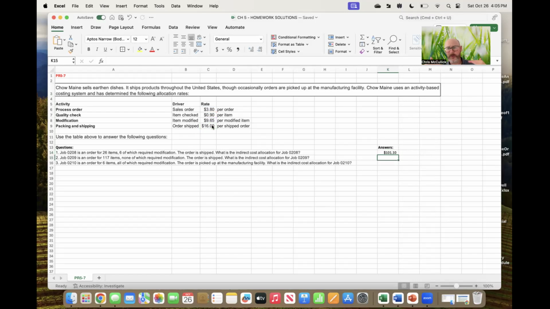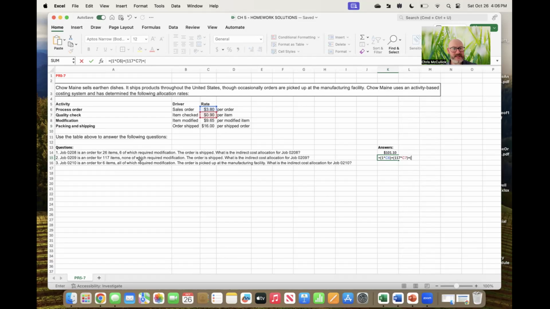You're gonna do the same thing for each one of these, just various different scenarios, characteristics for each one of the jobs. So the next job is a single order. So again, we'll start with this 1 order times our per order allocation rate. Plus it says 117 items. And again, I'm just pulling the information from right over here on the left. So we'll multiply 117 items by our cost per item up here.